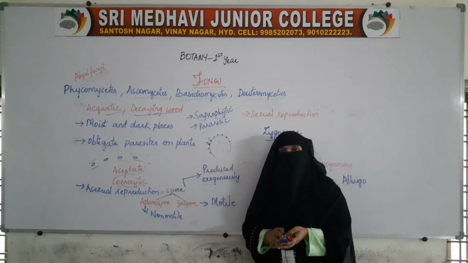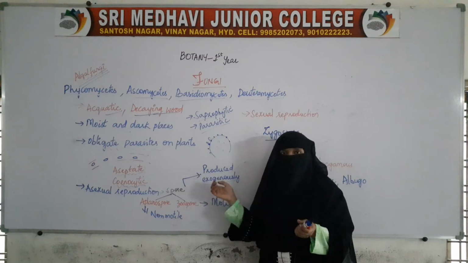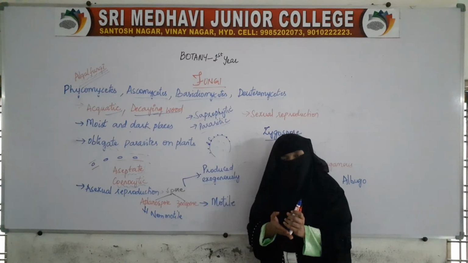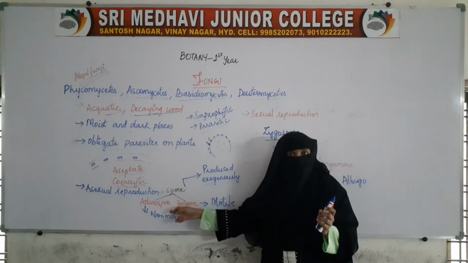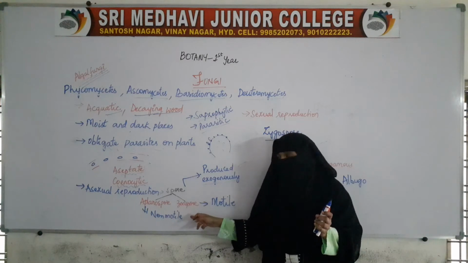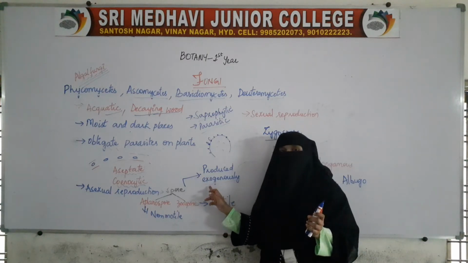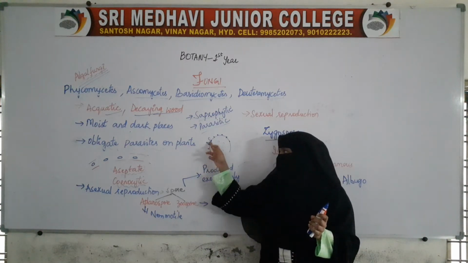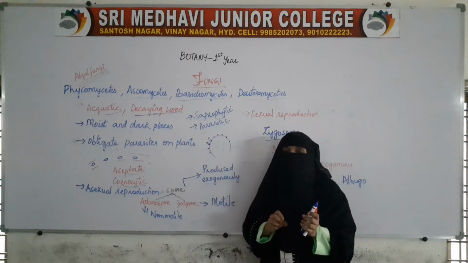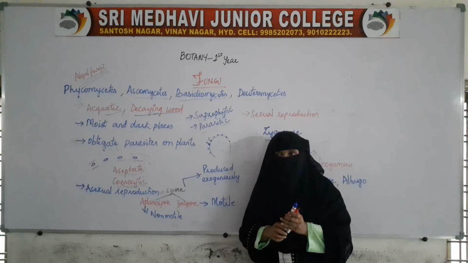In the organisms which belong to Phycomycetes, two types of spores will be formed, aplanospore and zoospore, and these spores are produced exogenously, that is on the surface of the fruiting bodies.